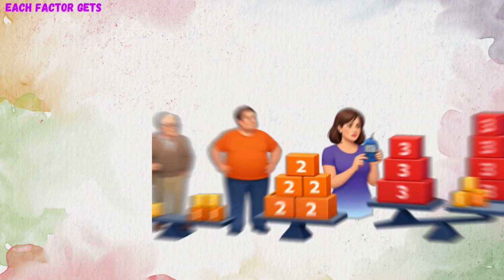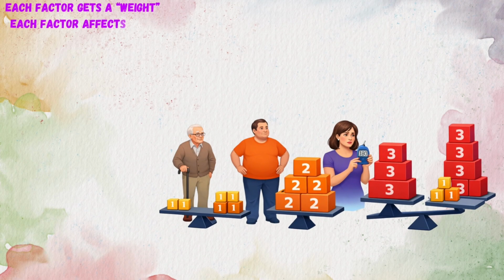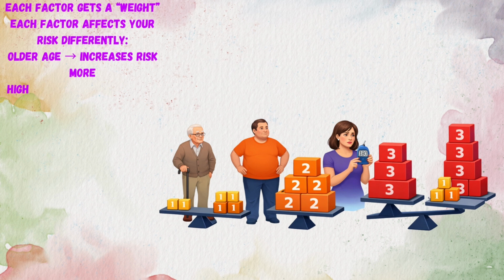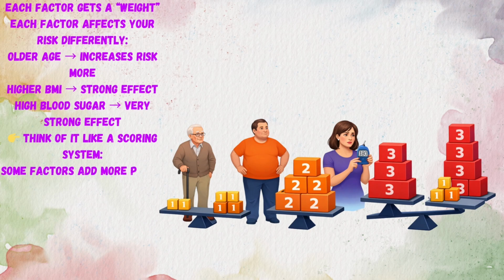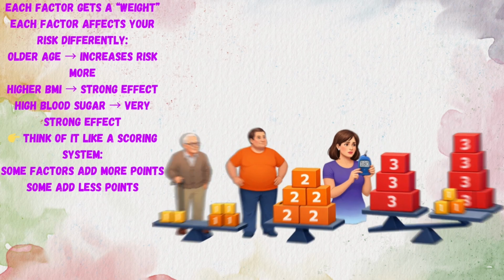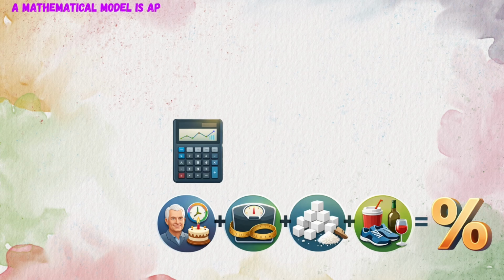Each factor gets a weight. Each factor affects your risk differently. Older age increases risk more. Higher BMI has a strong effect. High blood sugar has a very strong effect. Think of it like a scoring system. Some factors add more points. Some add fewer points. A mathematical model is applied.